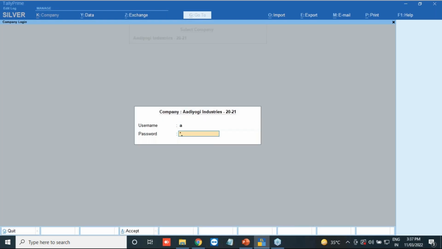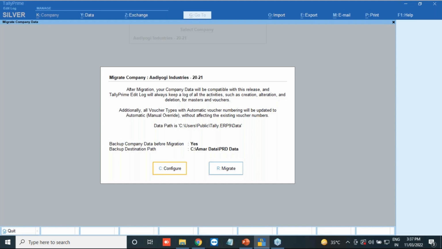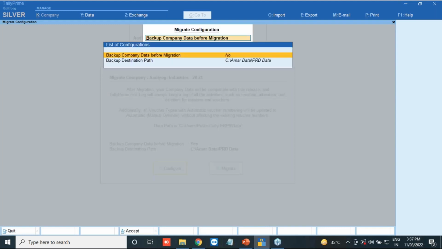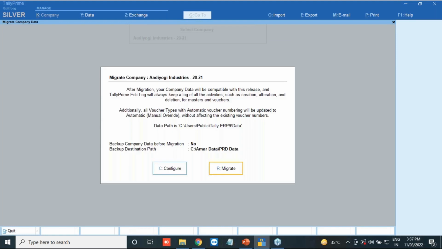So I'll just enter. I will give the ID and password. Here it will ask me for the migration. Okay, so I will say no, and I will migrate this one first. Okay, once while migrating, one message will come: after migration, your company data will be compatible with this release, and TallyPrime Edit Log will always keep a log of the activities such as creation, alteration, deletion of masters and vouchers. So whatever you create, alter, delete, it will keep track of everything. Additionally, all vouchers with automatic voucher numbering will be updated to automatic with manual override. That is a very important thing.